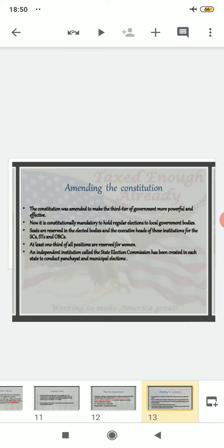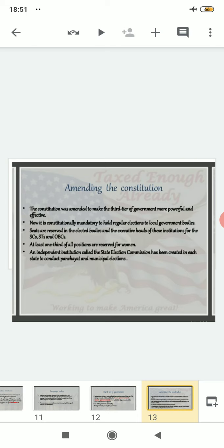So to be more precise, the constitution was amended. And suppose earlier it was 1A and 1B clause, then in order to make that particular law more effective, 1C, or suppose 1D was also added to that law, according to which the constitution was amended.